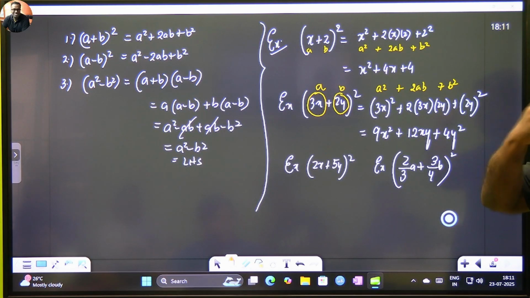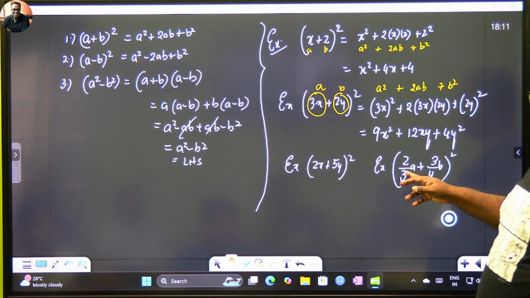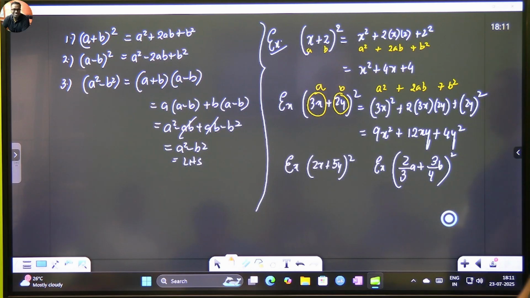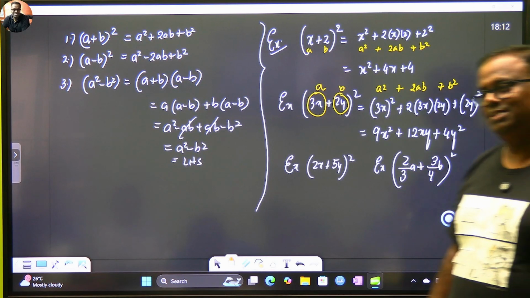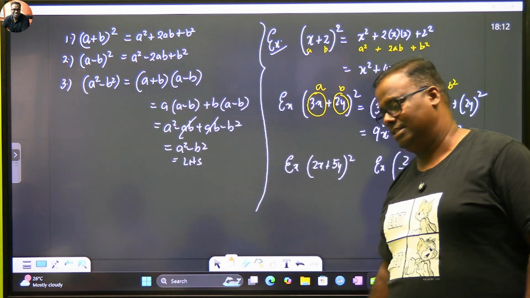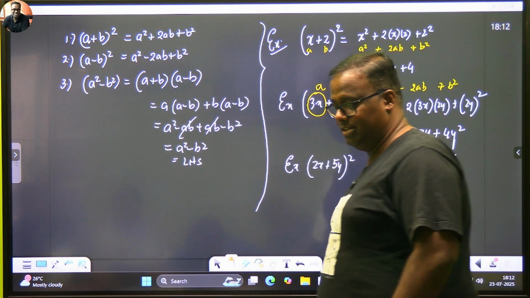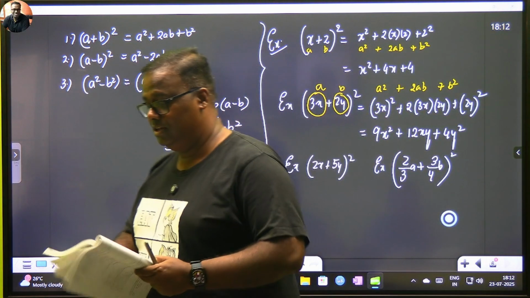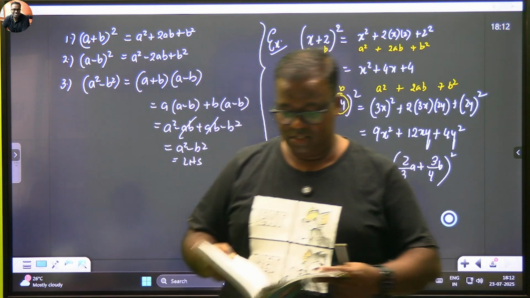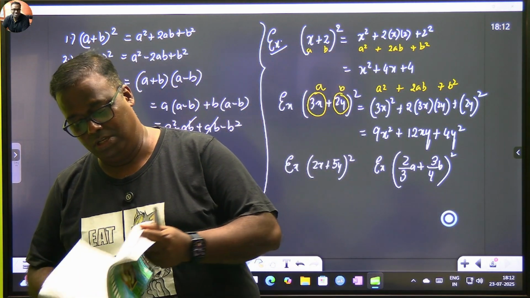You can do it with your sight itself. A square is 4 by 9 A square. B square is 9 by 16 B square. Then 2AB. 3 and 3 cancels. 2 and 4 doesn't cancel, but it's 2AB. So one more 2 comes here. So 4 and 4 cancels. So it will be AB. You understand? Very good.